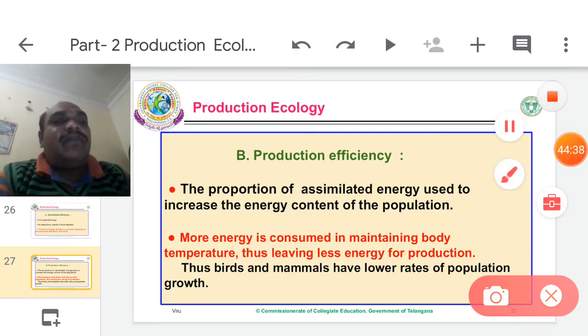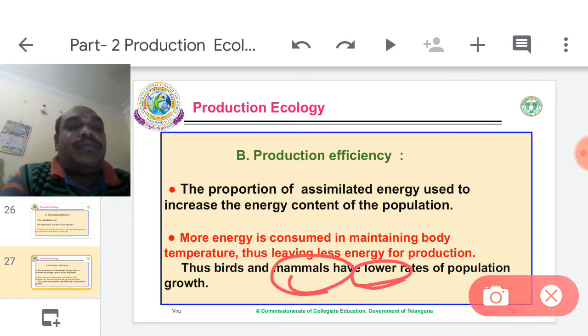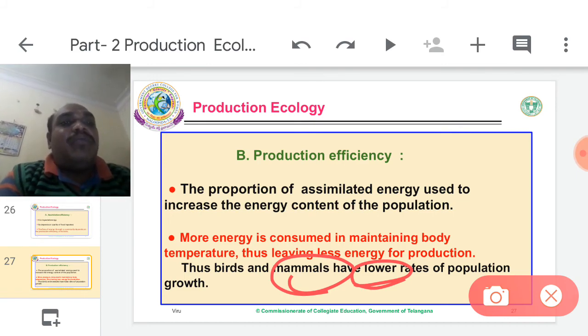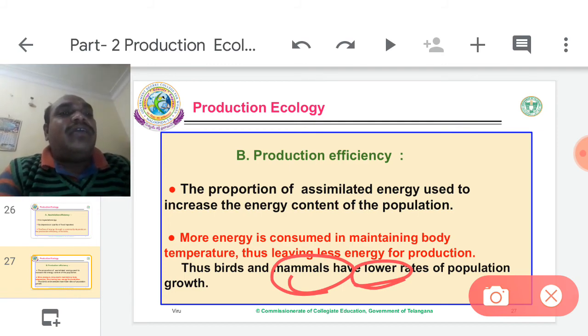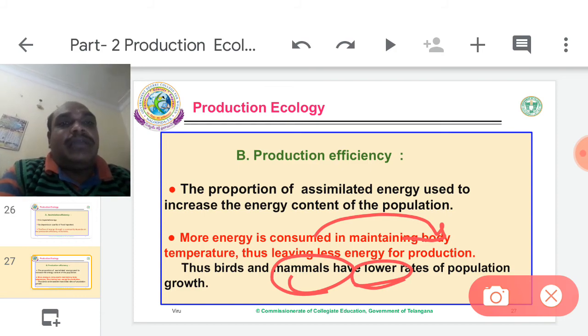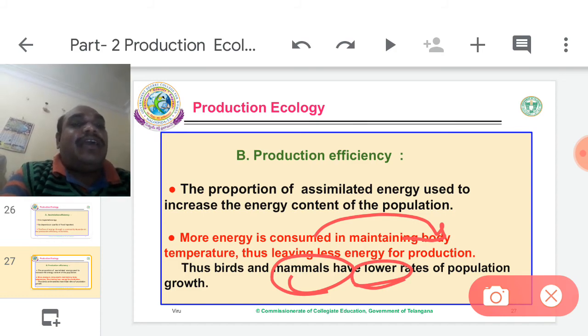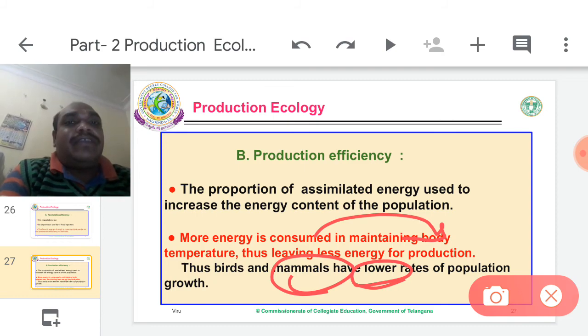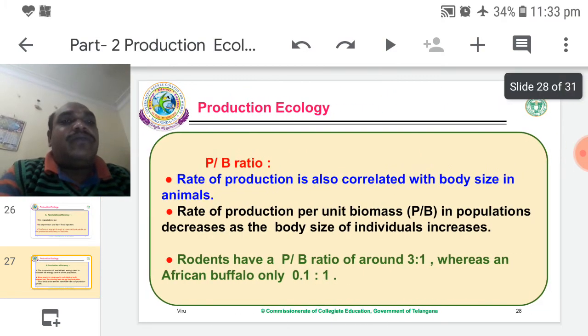Population growth is very low in mammals including humans. Birds and mammals have very low population growth because more energy is consumed for body maintenance, because we are warm-blooded animals. Our body is always stable at 36 degrees centigrade. For temperature maintenance, more energy is released for stability of body temperature. Less energy is used for production. Therefore, population growth is very low.